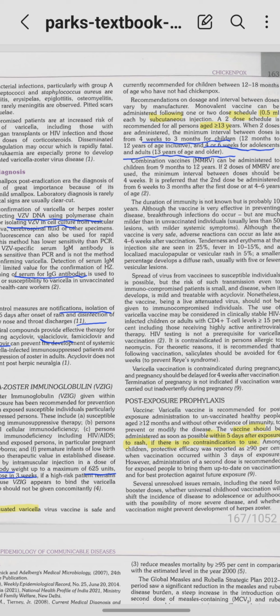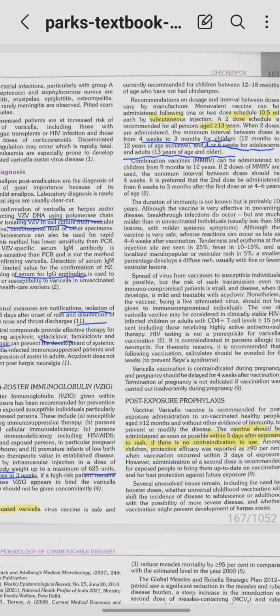Okay, now the gap between the two doses, like if you're giving 2 doses, it is 1 to 3 months in children, that is less than 12 years, and it is 4 to 6 weeks for adolescents and adults, right? 13 years of age and older, it is 4 to 6 or 4 to 8 weeks, right? Yeah. So that is the vaccine schedule.